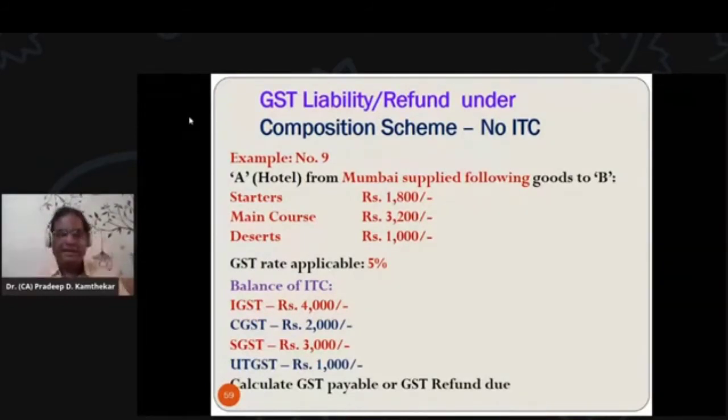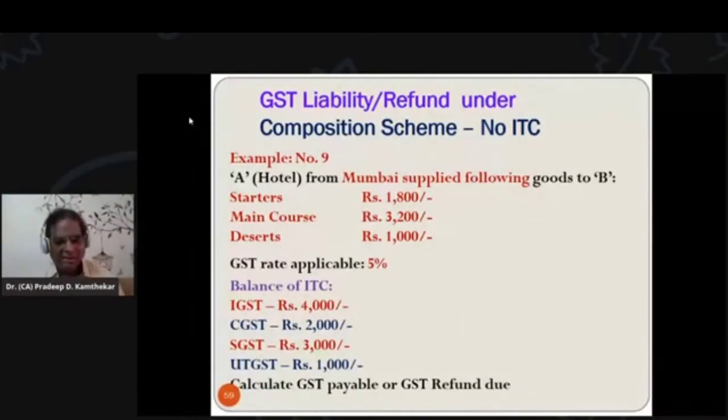And then from that CGST 50% and SGST 50%, we can claim IGST, CGST and SGST. UTGST cannot be claimed. But then being a composition scheme, friends, here input tax credit cannot be availed. So from that point of view, let us see the solution. And from the solution only you will understand why it is afforded and it is availed by many small dealers, because there is no tension.